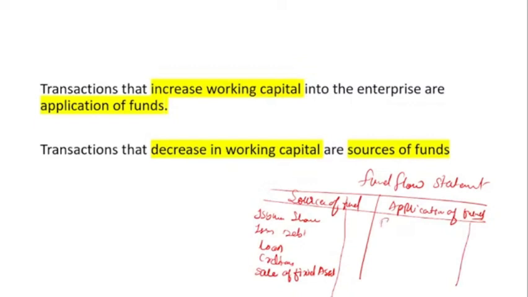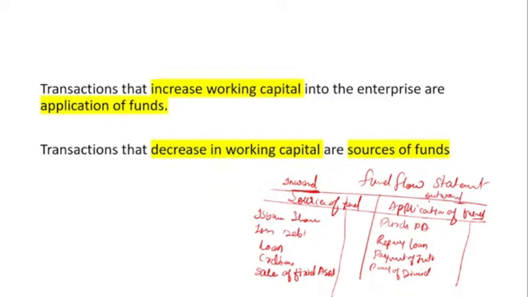It is where the company applies it: purchase of fixed assets, repayment of loan, repayment to debenture holders and shareholders, payment of interest to the debenture holder, and payment of dividend to equity shareholders. The source is the inward flow of the fund, and the application is the outward flow.